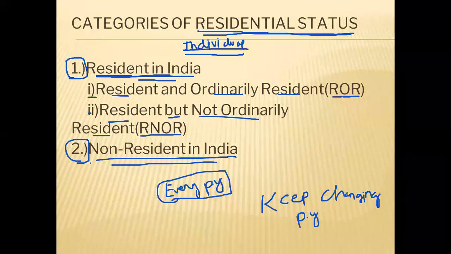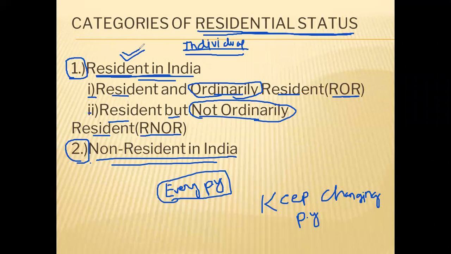And if an individual is becoming resident in India by applying the rules, then we will have to check whether he is ordinarily resident in India or not ordinarily resident in India. This is the additional condition which we will have to check if the individual becomes resident in India during the previous year.